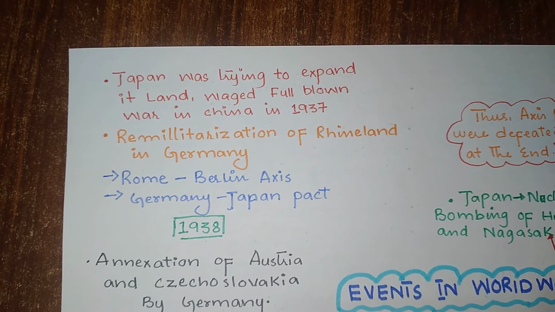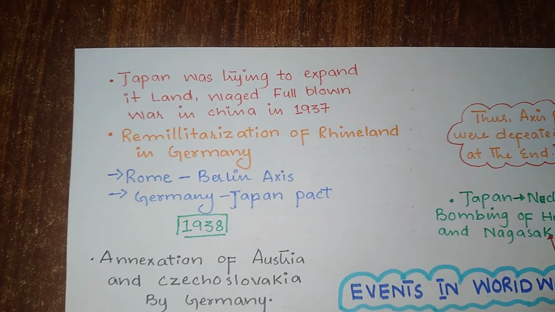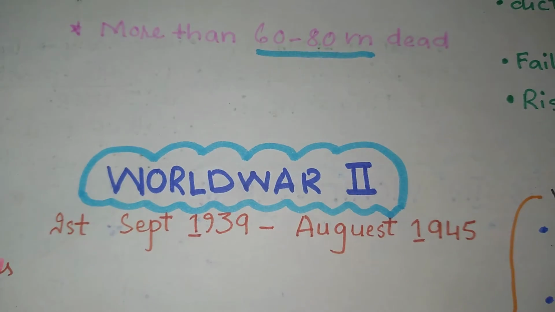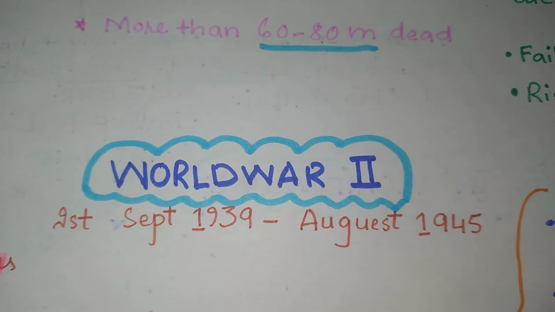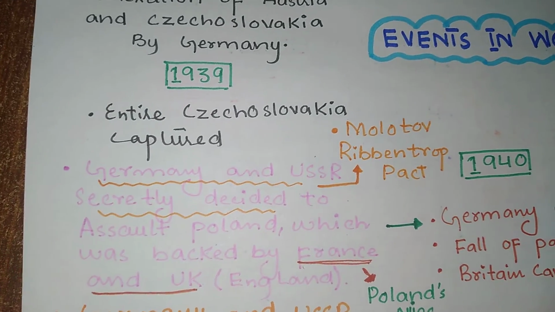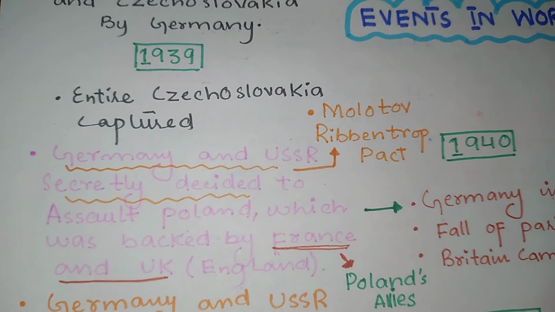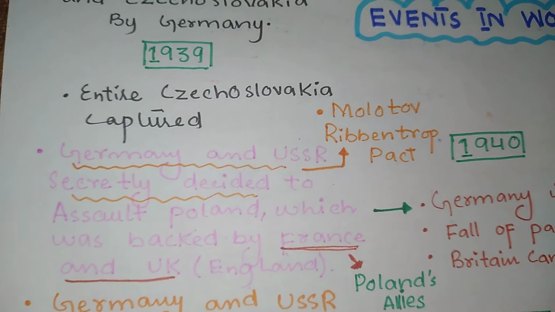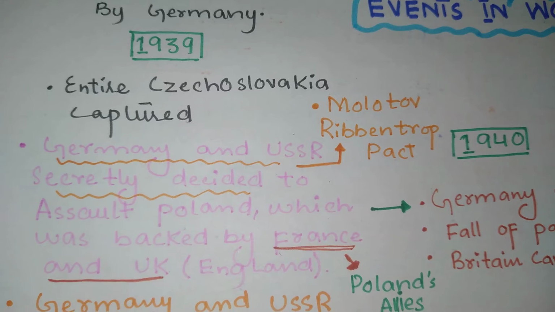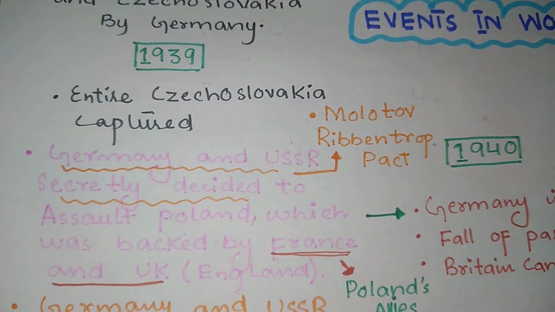Some scholars say that that is the time from when World War II actually ignited, but as we are aware, World War II started on 1st September 1939 and lasted until August 1945, when Germany and the USSR secretly decided to assault Poland, and Poland's allies, France and the UK, also came into the war, and in this way the war was ignited. Some scholars say that is the prime reason World War II took place in the world.